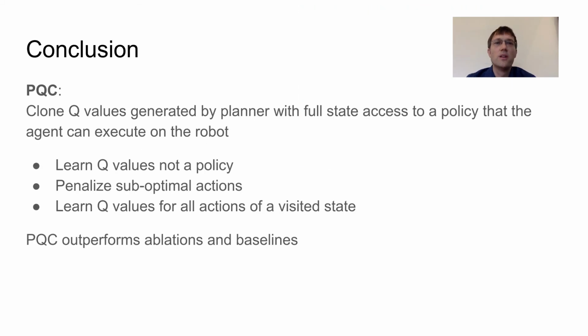In conclusion, PQC clones Q values generated by a planner with full state access to a policy that can be executed by the robot. The main design choices are to learn Q values that can be tuned using TD learning, penalize suboptimal actions, and to learn Q values for all actions. Finally, we show that PQC outperforms all ablations and baselines on 2 different tasks.